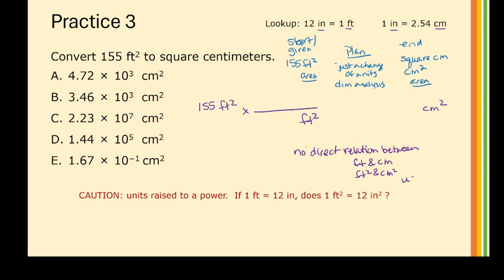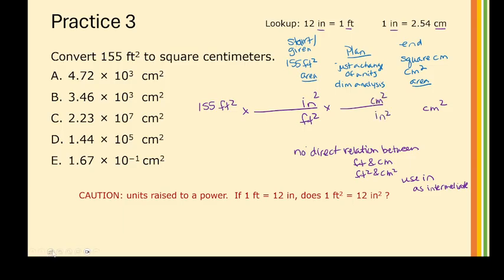So use the inches as an intermediate. Sometimes I just have to look and say, okay, what do I have? I do know about feet and inches, and I also know about centimeters and inches, so inches becomes a linking factor. So this would be feet squared, inches squared, because I'd still have to stay in some kind of area unit. This would be inches squared and centimeters squared.